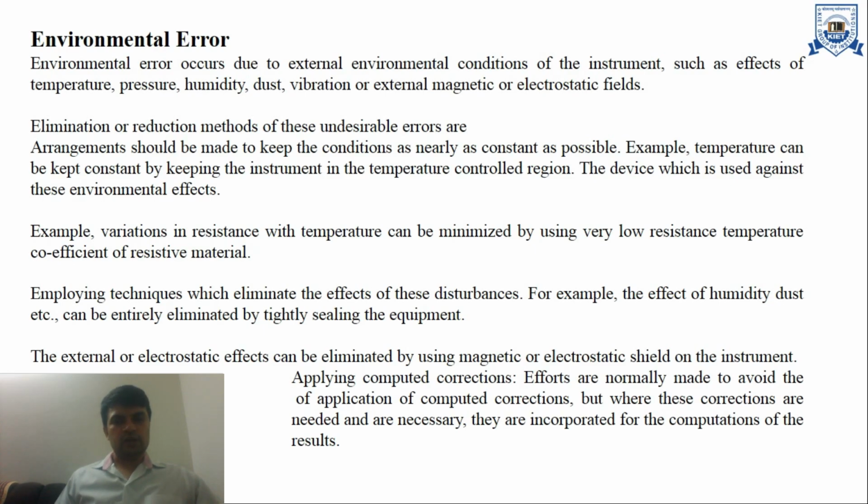Employing techniques which eliminate the effect of these disturbances, for example, the effect of humidity, dust, etc., can be entirely eliminated by tightly sealing the equipment. Then the external magnetic or electrostatic effects can be eliminated by using a magnetic or electrostatic shield on the instrument. These are the reduction methods of environmental errors.